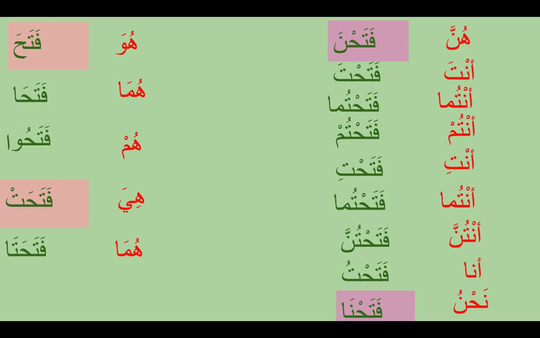Let's practice a fi'l today. Today's fi'l is fataha, meaning he opened. So we've got fataha, huwa fataha, huma fataha, hum fatahu, hiya fatahat, huma fatahata. And we've got sakin pronouns and mutaharrik pronouns, where a part of the pronoun is attached to the fi'l and the fa'il is still marfu'. So we have fatahna, fatahta, fatahtuma, fatahtum, fatahti, fatahtuma, fatahtunna, fatahtu, fatahna.